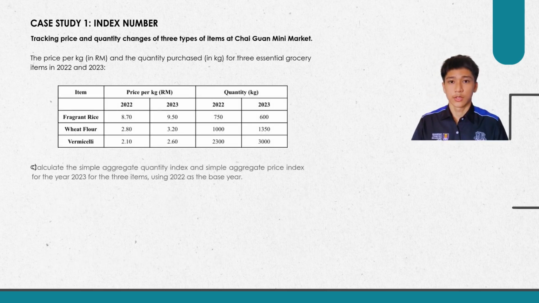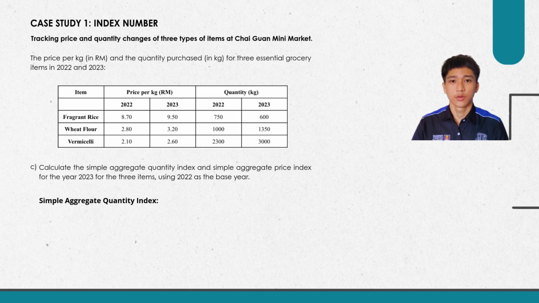Question C. Calculate the simple aggregate quantity index and simple aggregate price index for the year 2023 for the three items using 2022 as the base year. To calculate a simple aggregate quantity index, we can divide the sum of all quantities in 2023 by the sum of all quantities in 2022 and multiply by 100. We got 122.22.